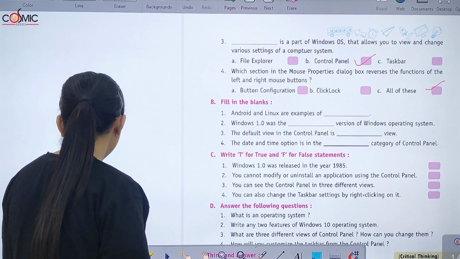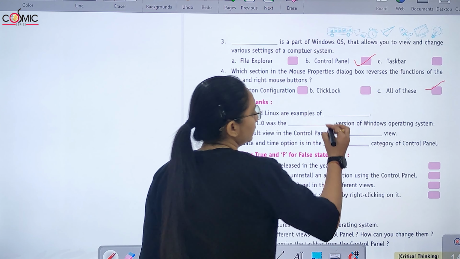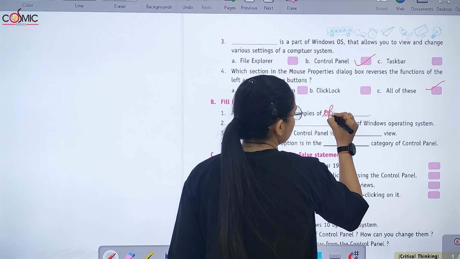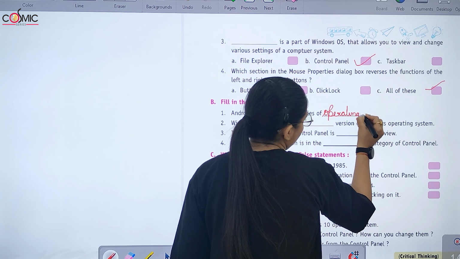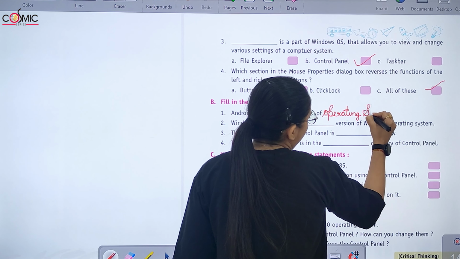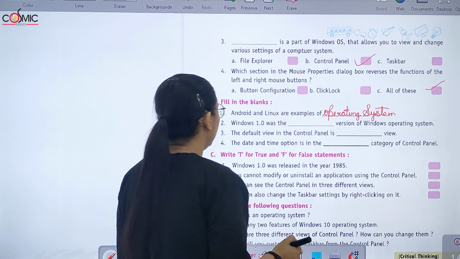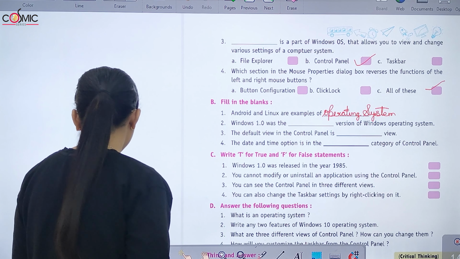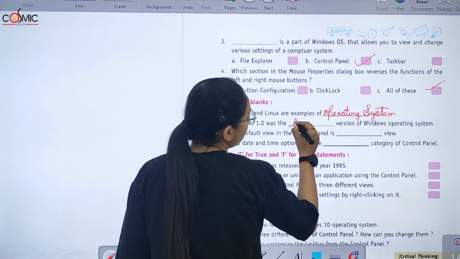Now fill in the blanks. Android and Linux are examples of operating systems. Windows 1.0 was the first version of Windows operating system.